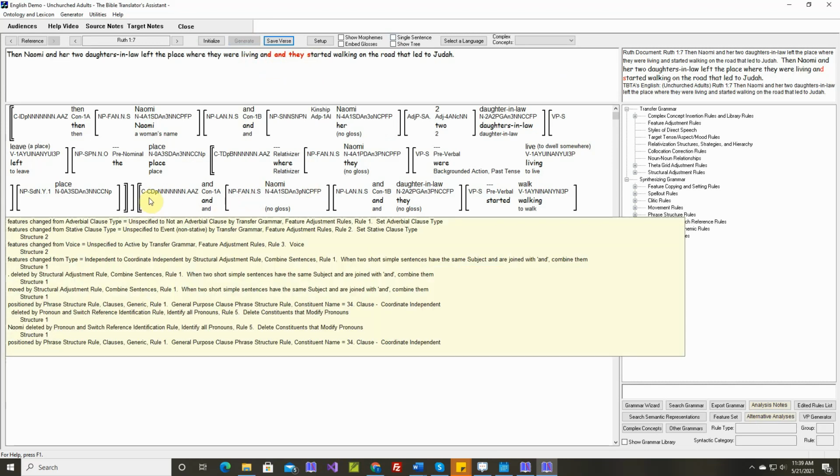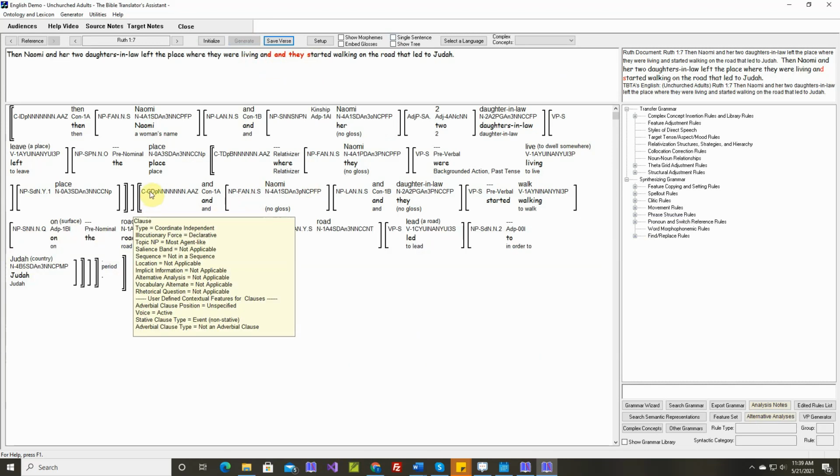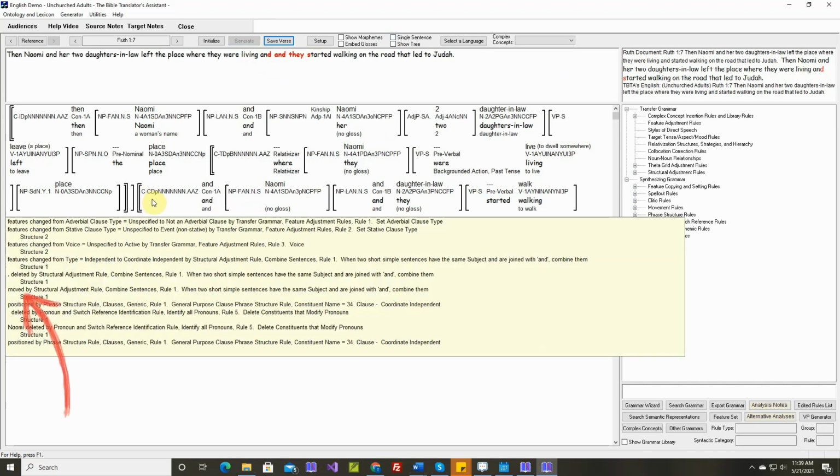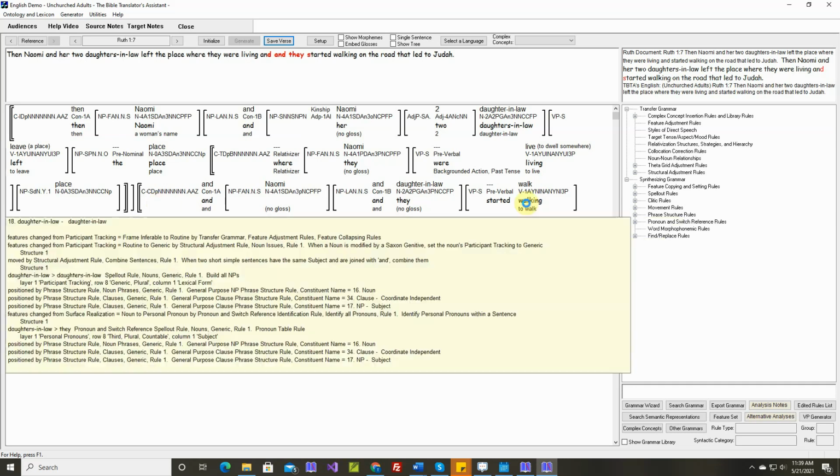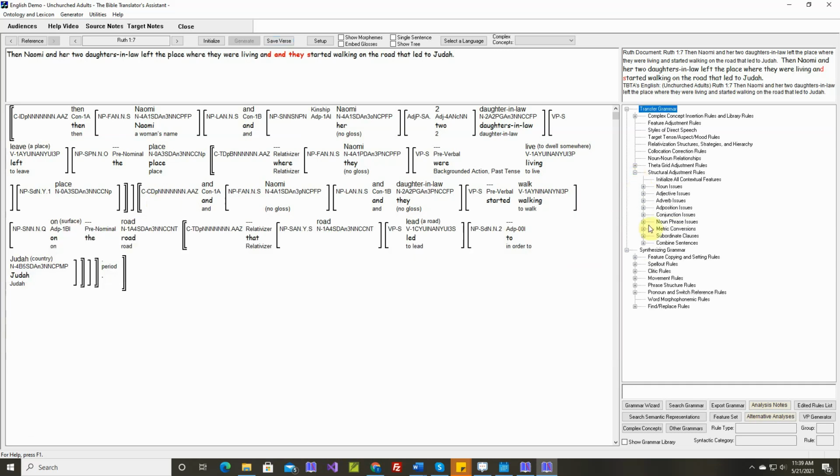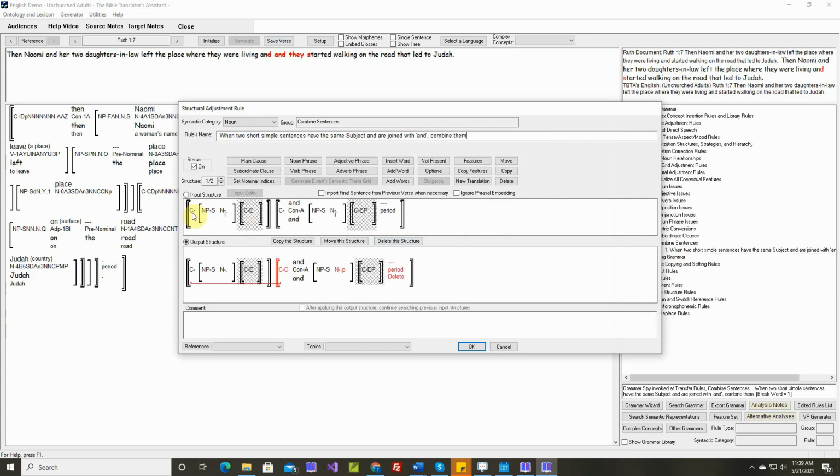Okay, so here we have this coordinate independent clause. This was moved by structural adjustment rule, combined sentences, rule 1, structure 1. Let's go look at that rule. So here's a sentence and another sentence, and they're being combined.